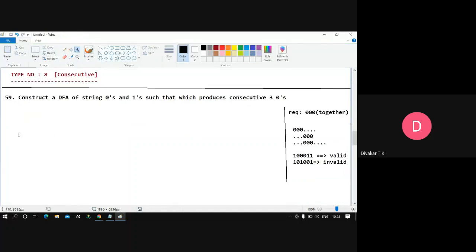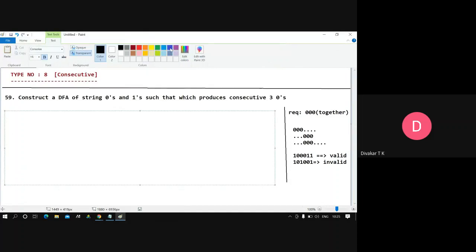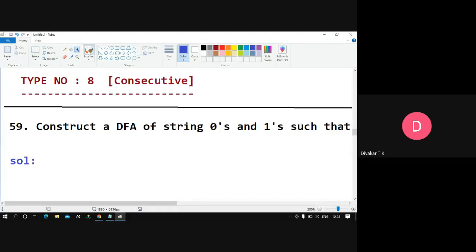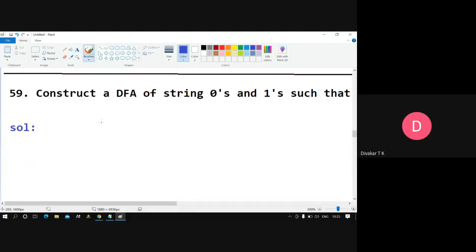Okay, great. So now the solution part here. Solution. Okay, what is the solution part here? I will take up something called sigma here. Okay, what is sigma now? Sigma is equal to {0, 1} here. Okay, {0, 1}. Okay, fine.